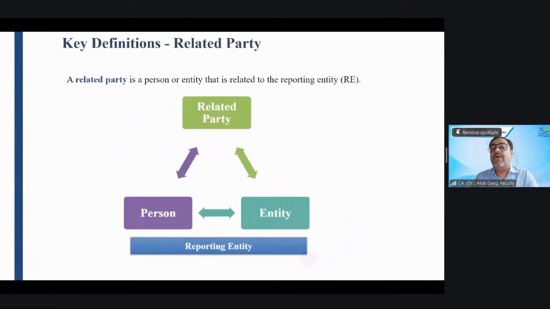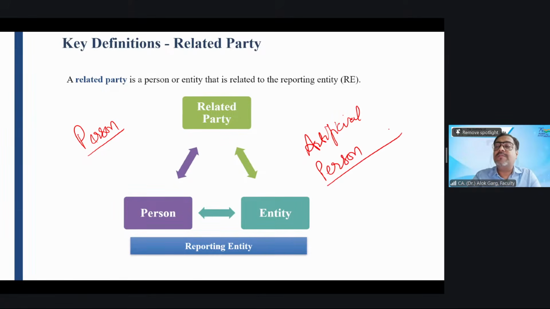Now, who can be the related party? Friends, the related party can be a living thing or an artificial one. A related party can be a person or an artificial person. What is meant by an artificial person?